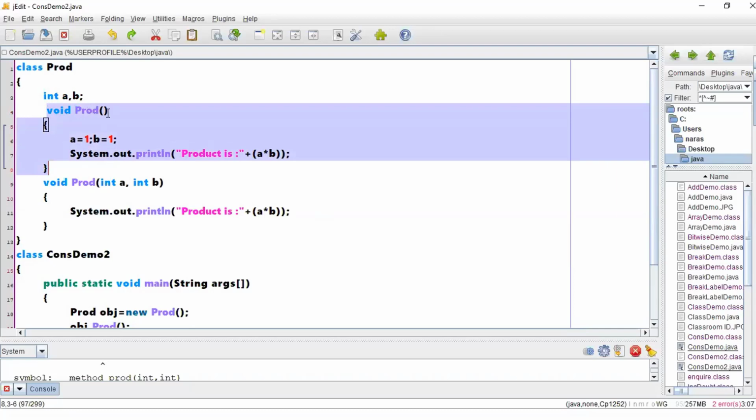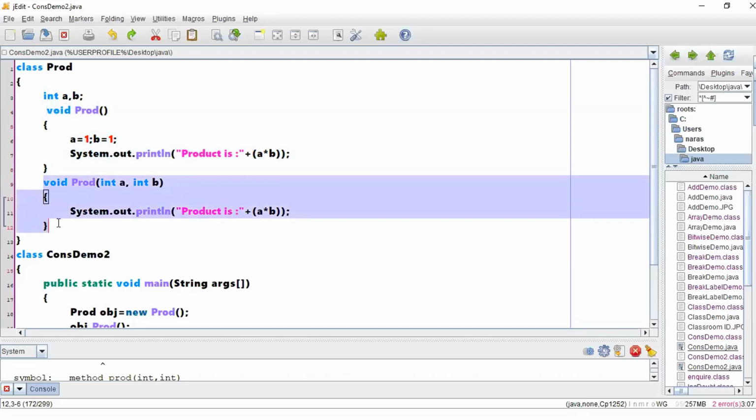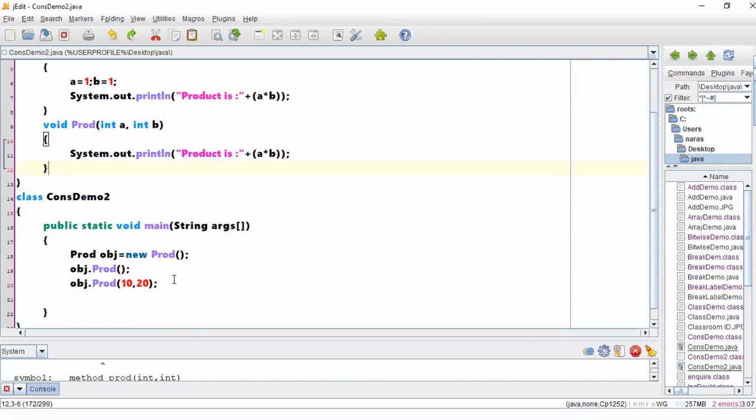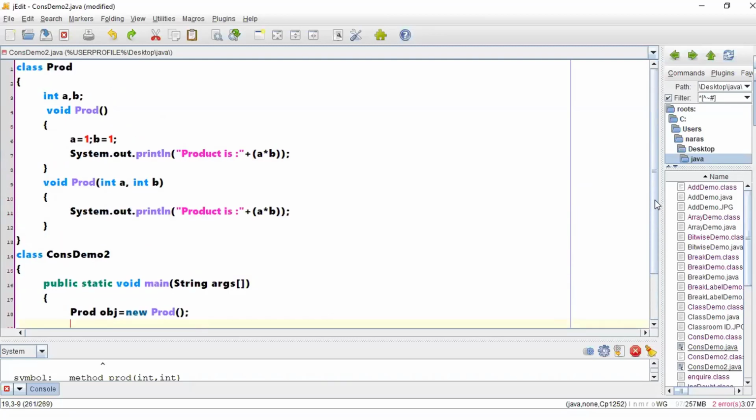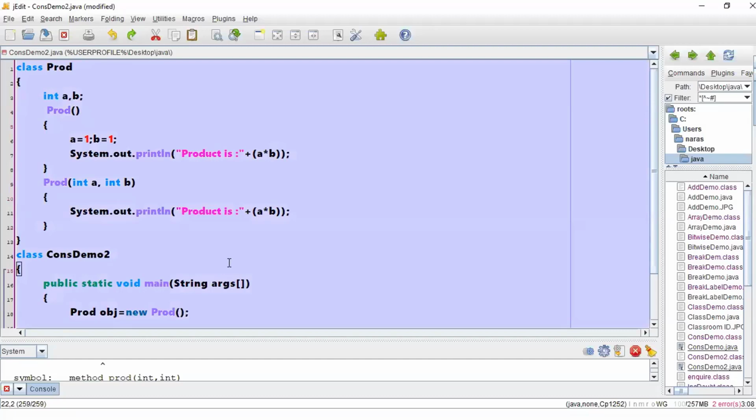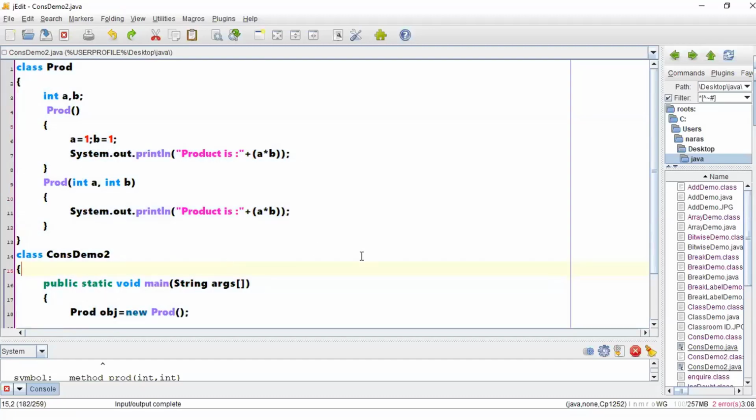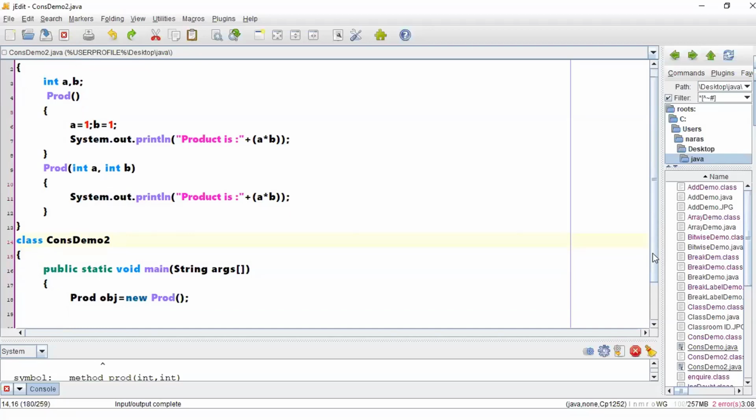Then it will cross check whether the number of arguments are matching or not. If not matching, then it will go to the next statement. This will be something like if else, right? Now, if you have 50 methods defined, then it will be matching all those methods, checking whether this particular method is matching with respect to the definition given or not, right? But in the case of constructors, it will not go through the process of if and else. Rather, it will directly go in a switch manner.